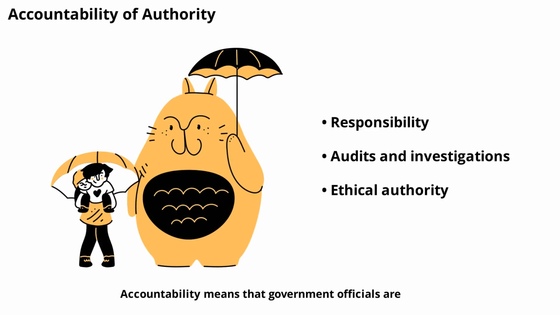Accountability means that government officials are responsible for their actions and decisions. Mechanisms like audits, investigations, and elections help ensure accountability. When leaders are held accountable, authority is more likely to be used responsibly and ethically.